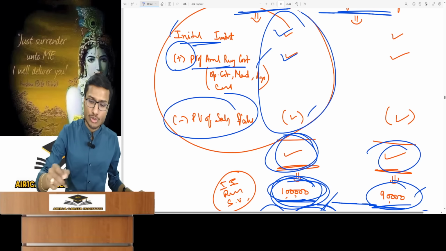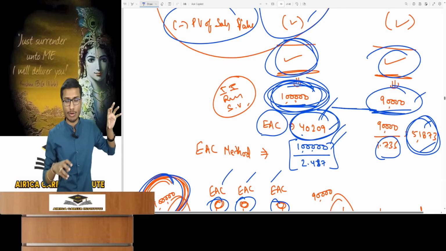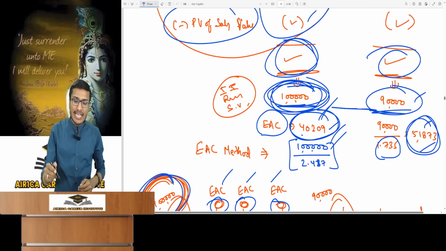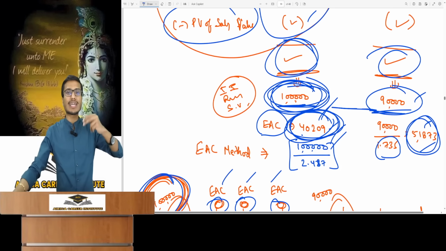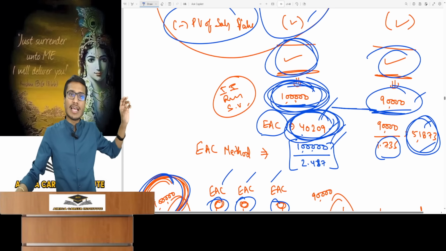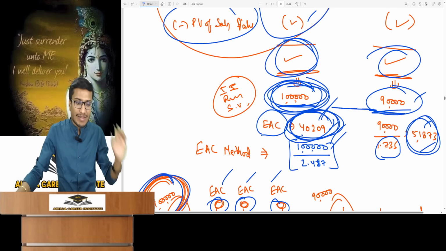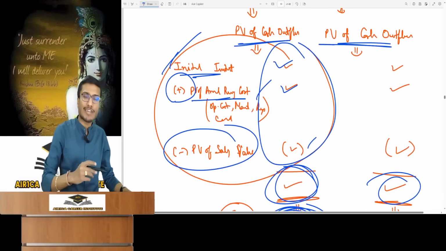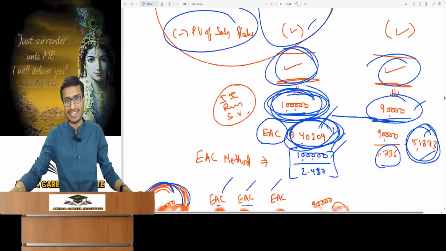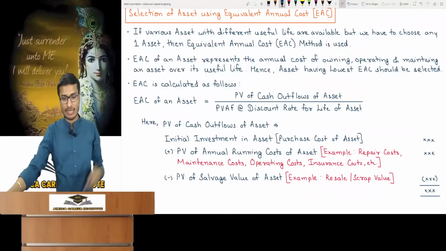So I first calculated the PV of the total annual expense, which gave the total expense at time 0. Then I distributed the time 0 expense into an annual equivalent amount. If I say annually 40,209 is spent on the machine for 3 years, it simply means that overall at time 0, 1 lakh rupees is spent on the machine. The initial investment, yearly running costs, and salvage value received from the machine all signify the same thing. Hope you understood, and if not, it's an easy exam topic to remember.